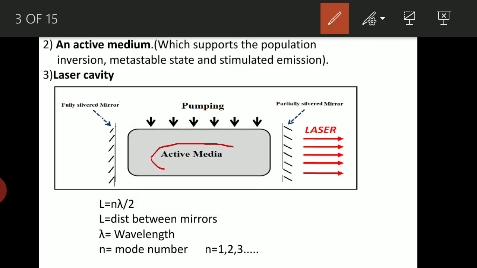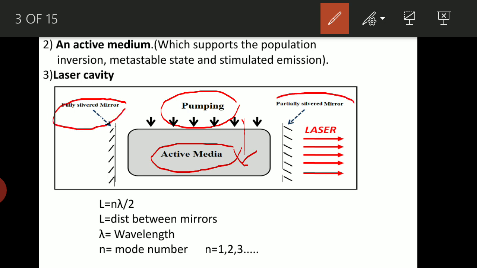This is the active media. It may be in a solid, liquid or gaseous state. Here there is a provision for pumping, such that whenever energy is given, the active media are capable of gaining the energy and going to the higher energy state. Obviously the active media has the metastable state, and this active media is bound between the two mirrors.